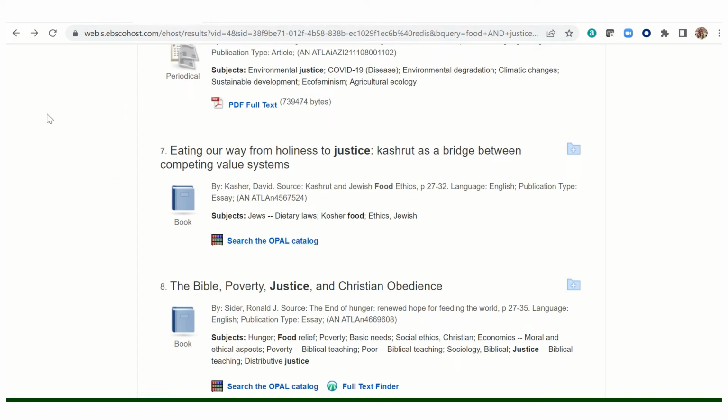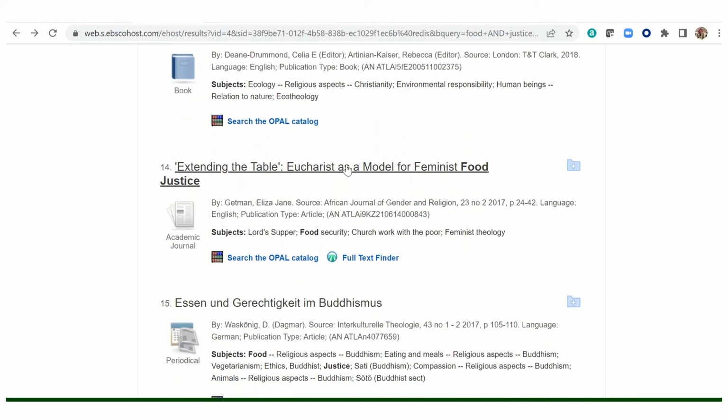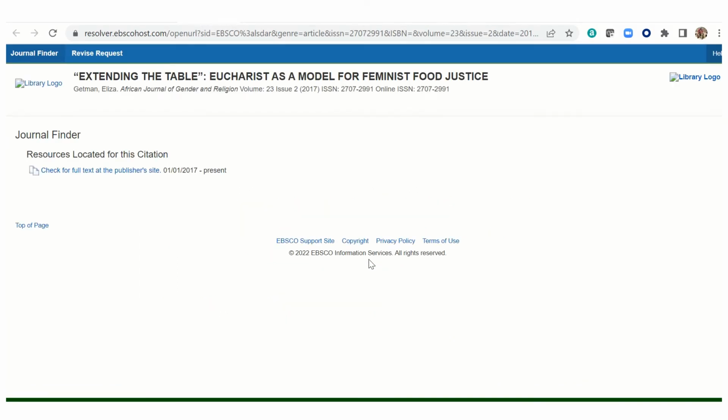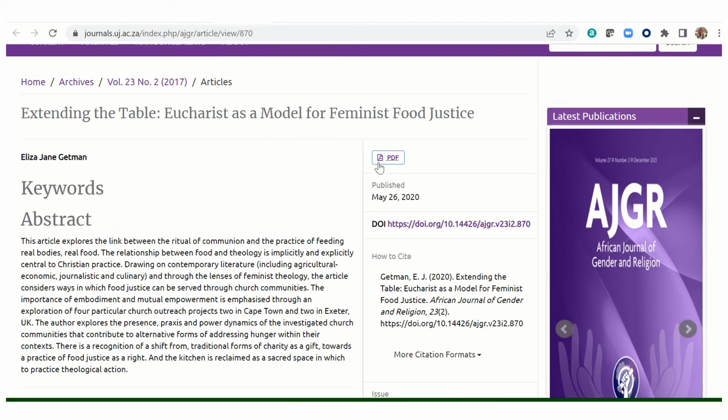Sometimes the full text of an article, like this one down here, extending the table, is not immediately available. But this full text finder link, if it's present, will occasionally work to take you to the full text of the article outside of the current database. In this case, the article is available at the publisher's site. Just click there, and here's the link for the PDF.